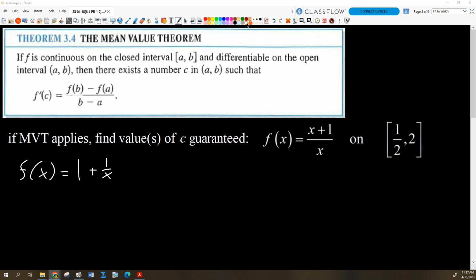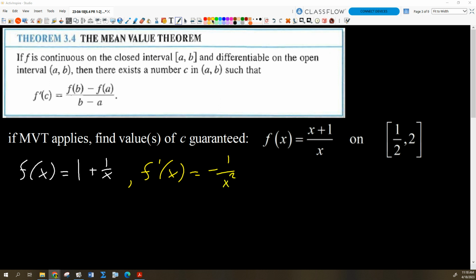And we still see that the only place that's undefined is where I have an x on the bottom, right? So if that's the case, then what is f prime of x? Yeah, negative 1 over x squared, isn't it?